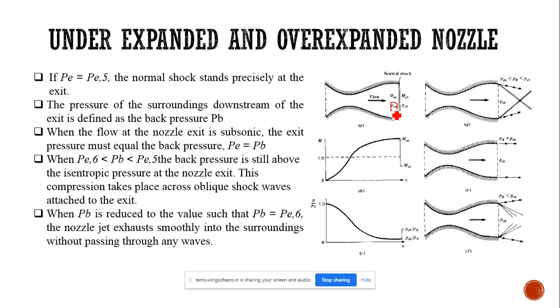If we extend up to P6, then the shock will be at the exit of the nozzle, so that P5 will be equal to P6. That is, the exit pressure will be equal to P6. So when we reduce the pressure further, the exit pressure will be equal to the back pressure. When we reduce the pressure further, the shock will be bent and it will be formed like an oblique shock like this.